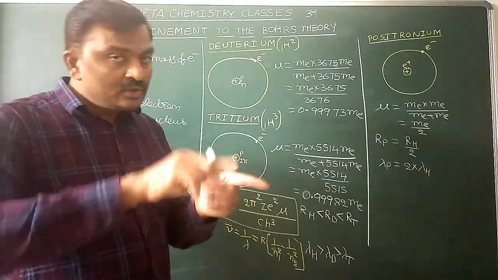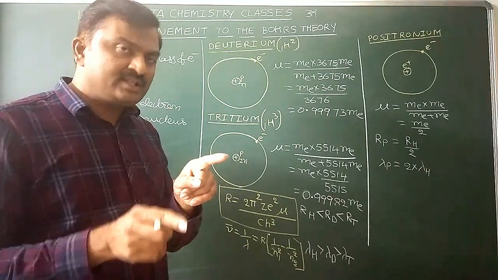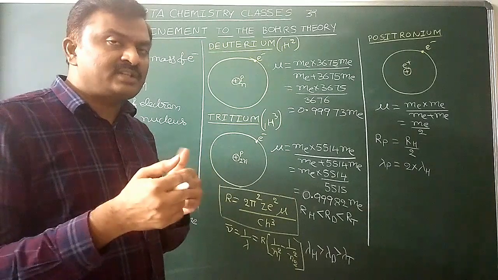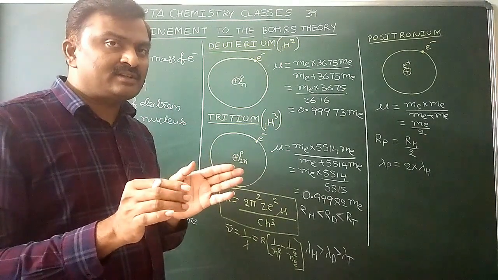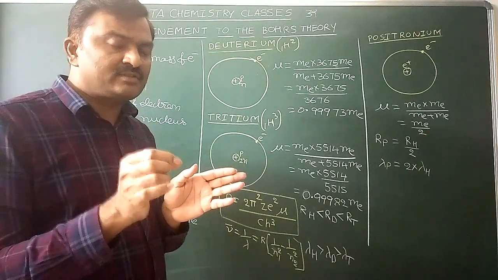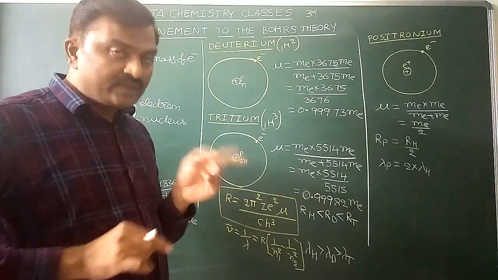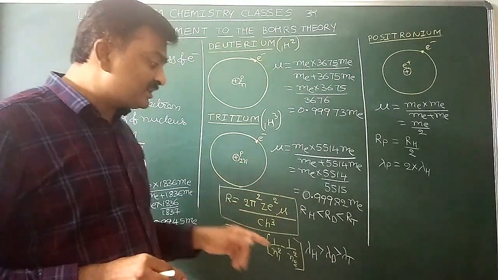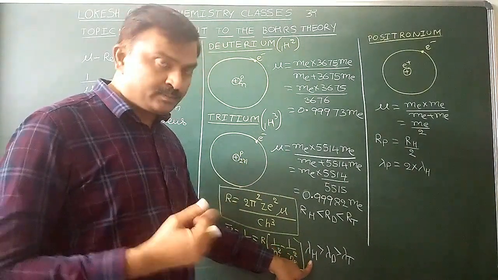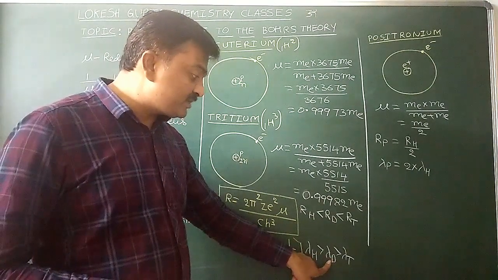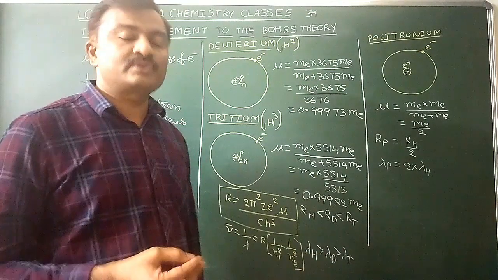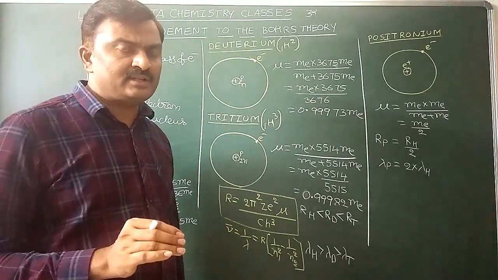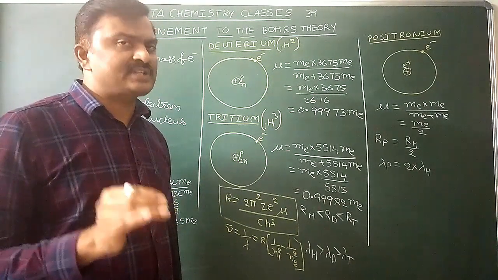So if you take the 2 to 1 electronic transition in protium, deuterium, tritium, for all those three, wavelength is not equal. Small difference is there. Now what is that order? For 2 to 1 electronic transition or for any transition, wavelength order is hydrogen or protium greater than deuterium greater than tritium.